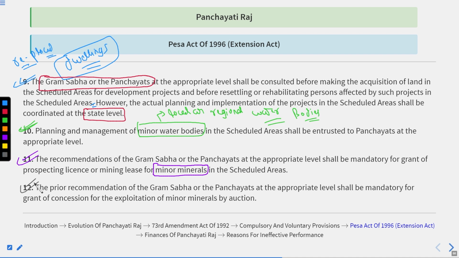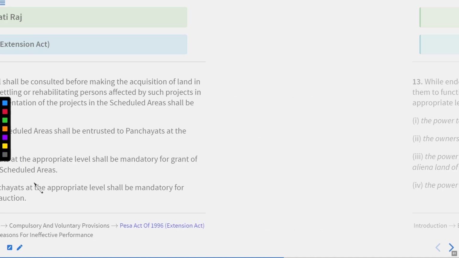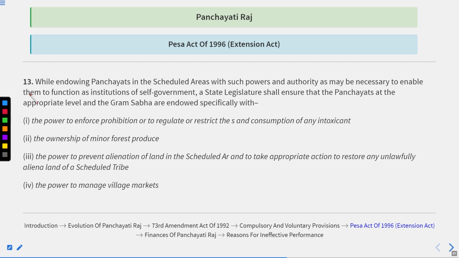Thereafter, the prior recommendations of the Gram Sabha or the Panchayats at the appropriate level shall be mandatory for grant of concession for the exploitation of minor minerals by auction. Thereafter, point 13 is that while endowing panchayats in the scheduled areas with such powers and authority as may be necessary to enable them to function as institutions of self-government, the state legislature shall ensure that the panchayats at the appropriate level and the Gram Sabha are endowed specifically with the following powers.